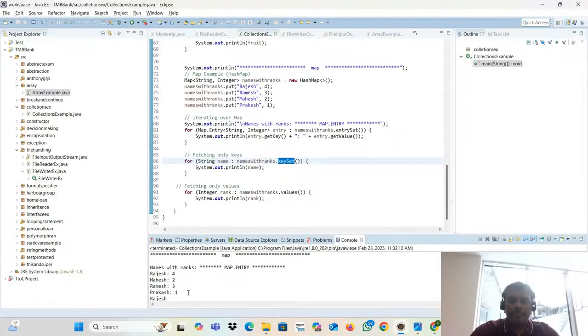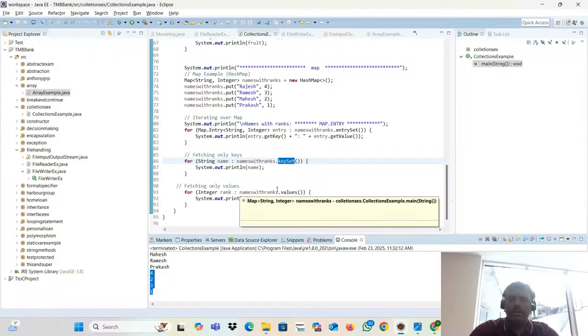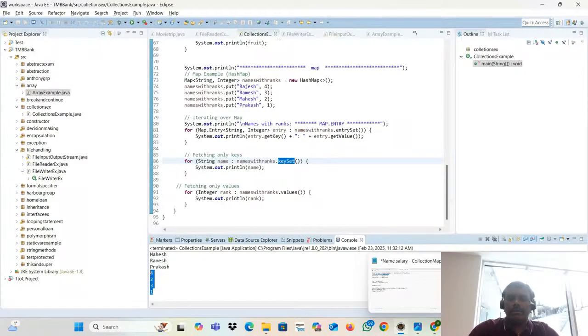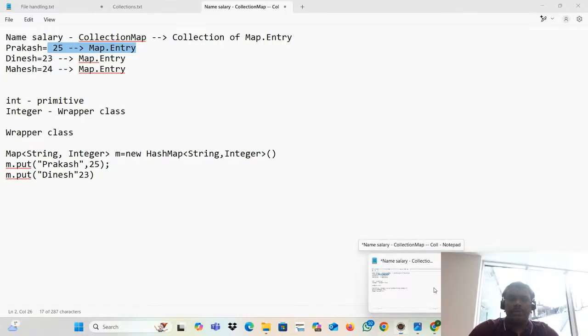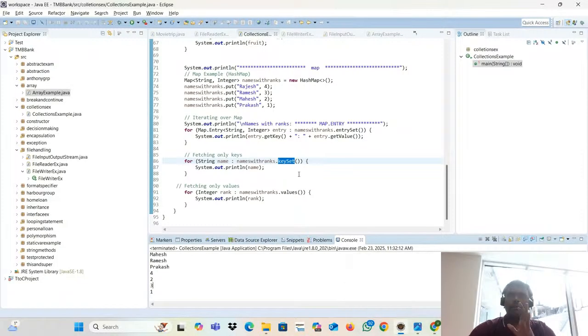See that? The map dot entry output. This is the map dot entry output. What about this one? Keys output, right? What about this one? Values output. Okay. So you try with more examples of this one, because this is a very important program